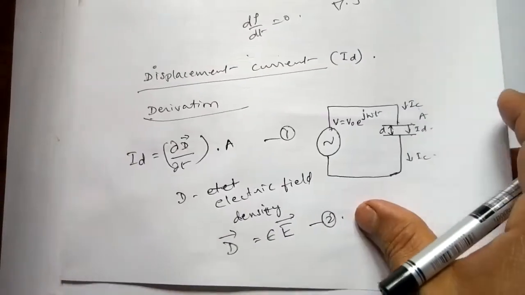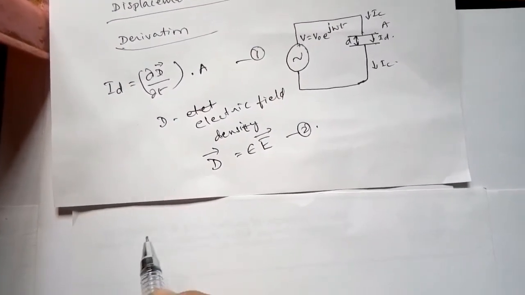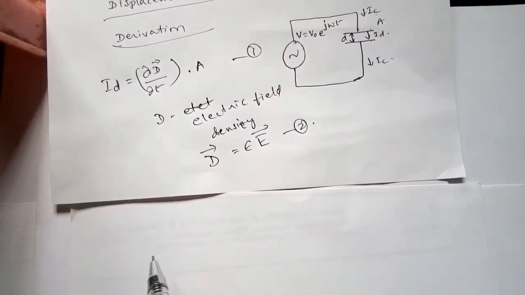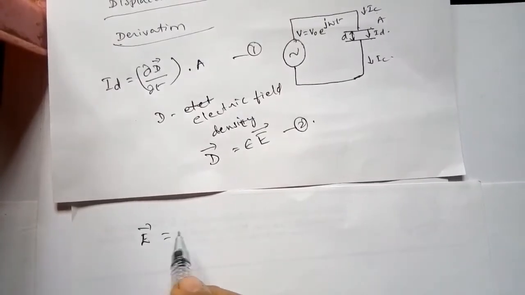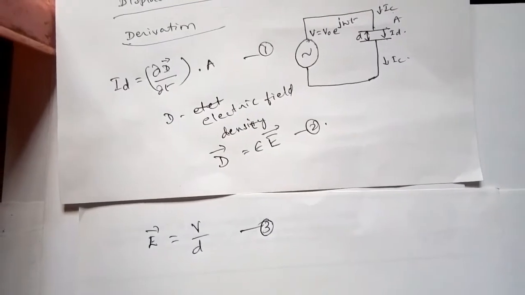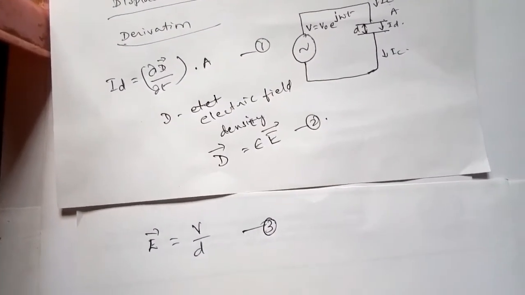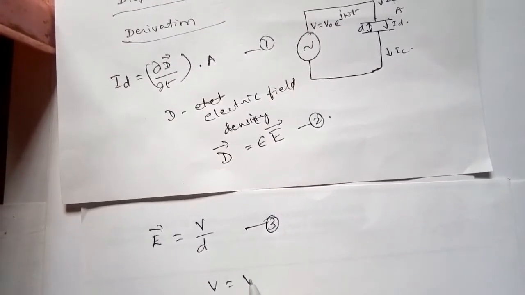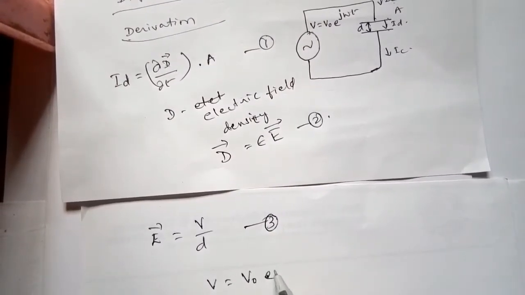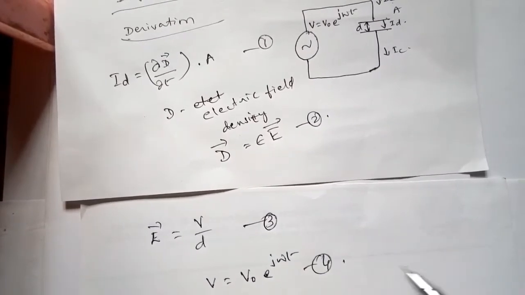Also, electric field E can be written as E is equal to V by d, where V is the applied voltage, given by V naught e to the power j omega t.